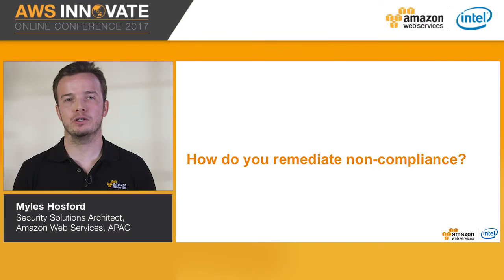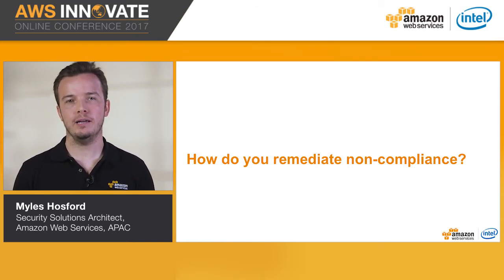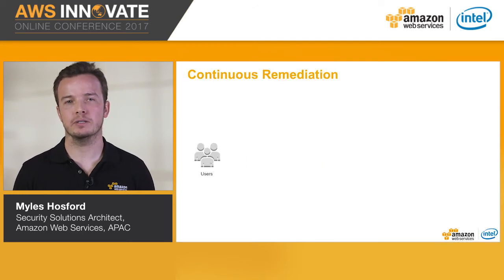How do you actually automate the remediation of non-compliance? If AWS Config is detecting non-compliant resources, what are the next steps? I'm going to discuss two methods, continuous remediation and periodic polling. Let's get started with the continuous.